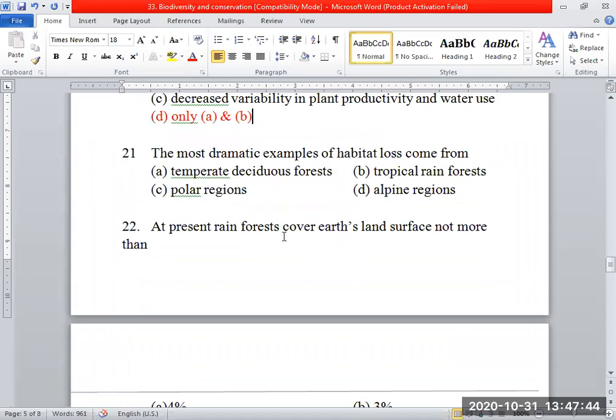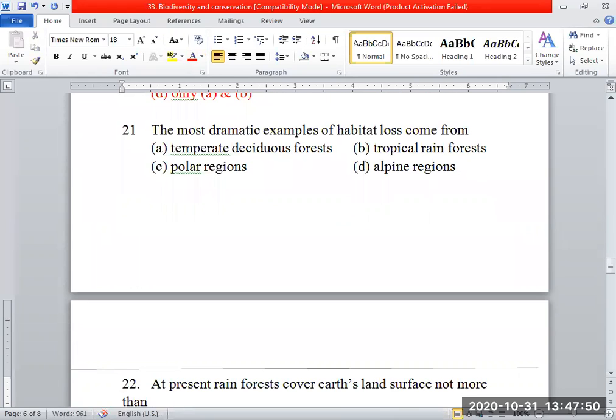Okay, so next, the most dramatic examples of habitat loss come from temperate deciduous forest, tropical rainforest, polar region, alpine region. Tropical rainforest.